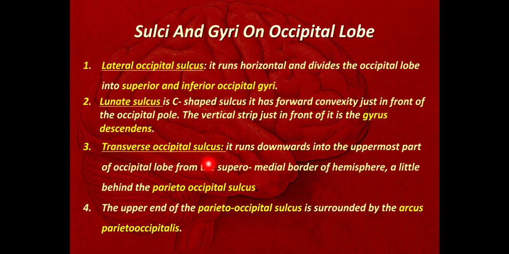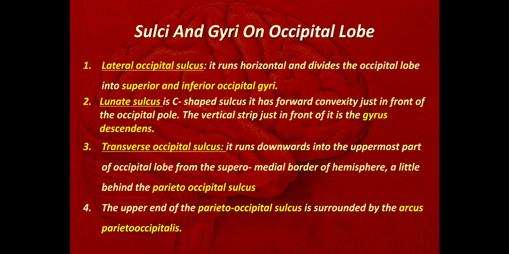Then the transverse occipital sulcus runs downwards into the uppermost part of the occipital lobe from the superomedial border of the hemisphere, a little behind the parieto-occipital sulcus. Then lastly, there is the upturned end of the parieto-occipital sulcus that is surrounded by the arcus parieto-occipitalis.